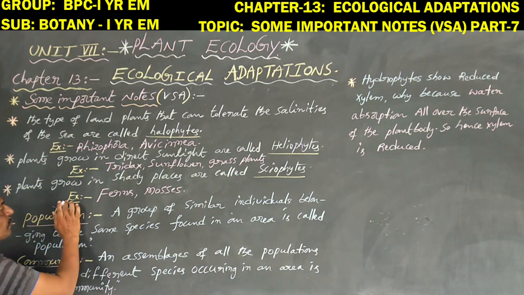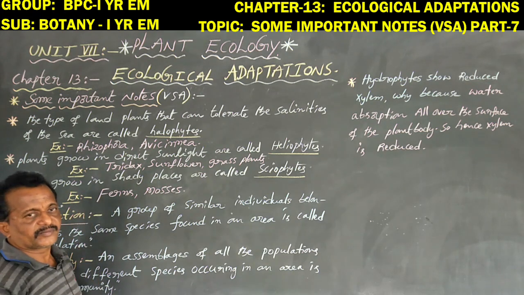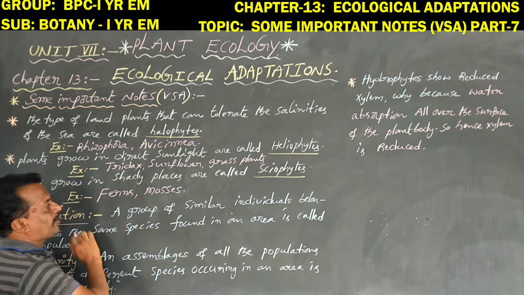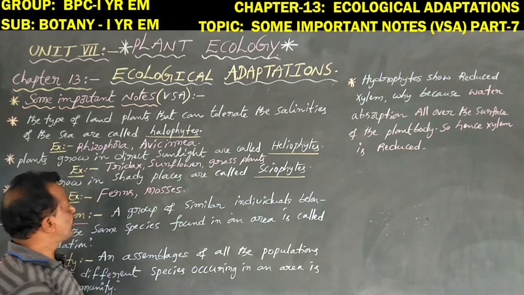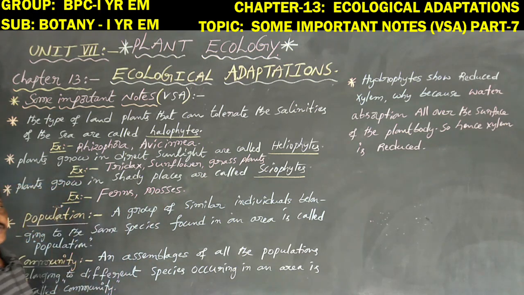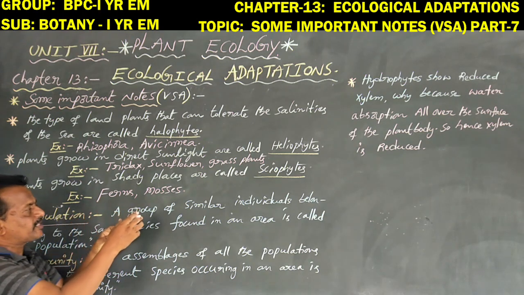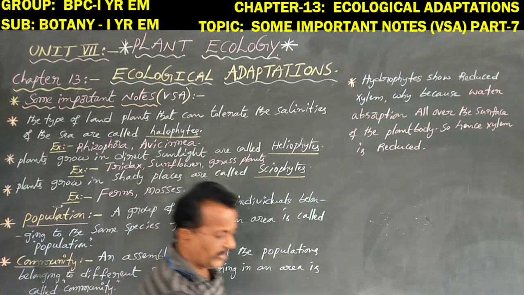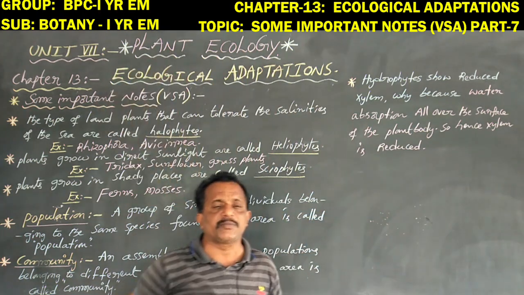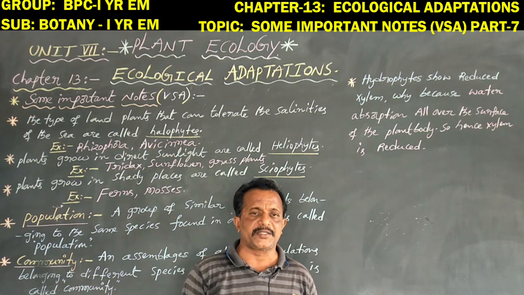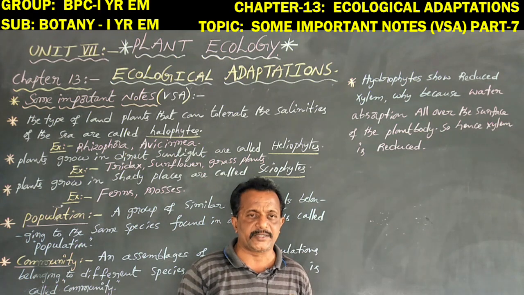Examples here: ferns and mosses. Mosses, the best example is Funaria. Ferns, that is Pteris and Lycopodium. These ferns and mosses are smaller plants. These smaller plants are generally grown on larger higher plants.